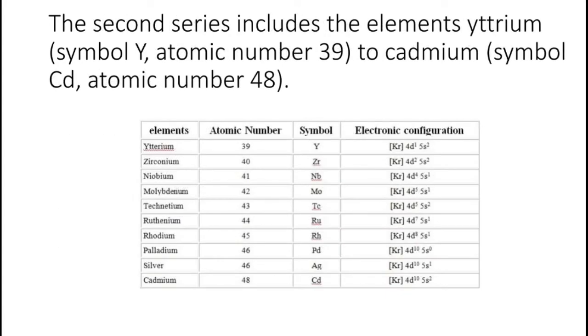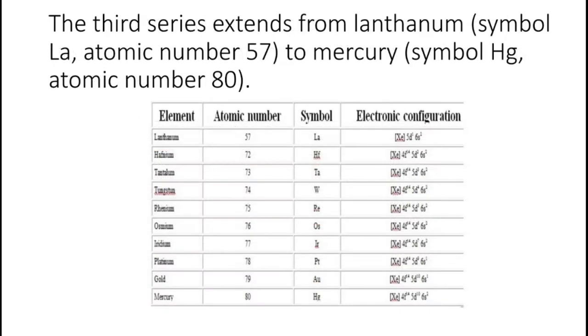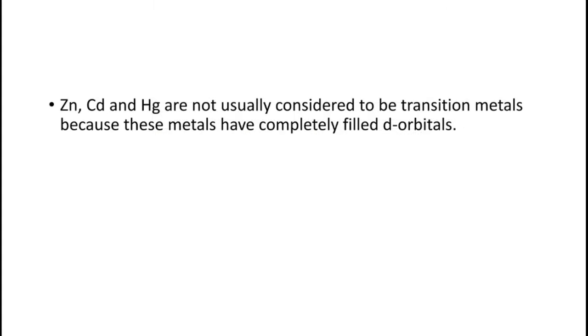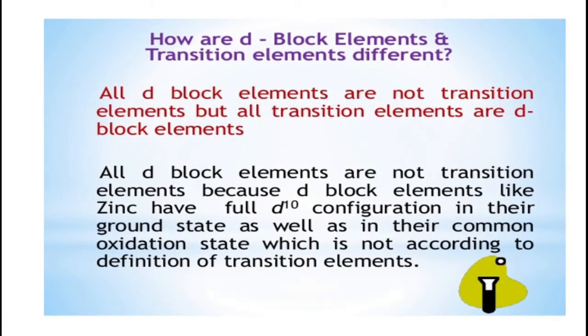The second series includes the elements yttrium to cadmium: yttrium, zirconium, niobium, molybdenum, technetium, ruthenium, rhodium, palladium, silver, cadmium. And the third series extends from lanthanum to mercury: lanthanum, hafnium, tantalum, tungsten, rhenium, osmium, iridium, platinum, gold and mercury. Zinc, cadmium and mercury are not usually considered to be transition metals because these metals have completely filled d orbitals.